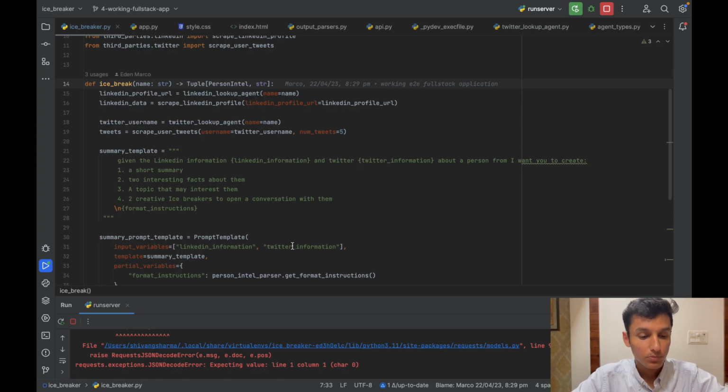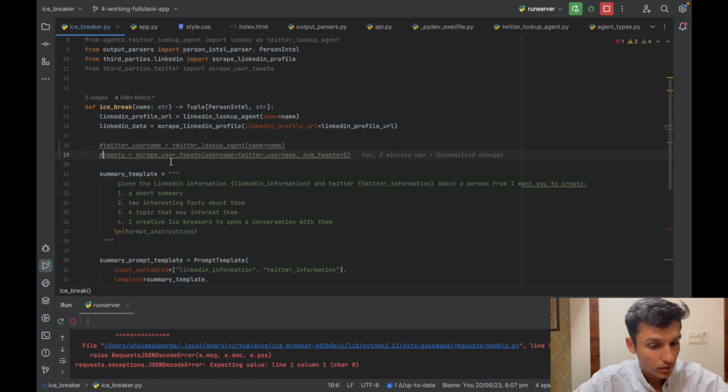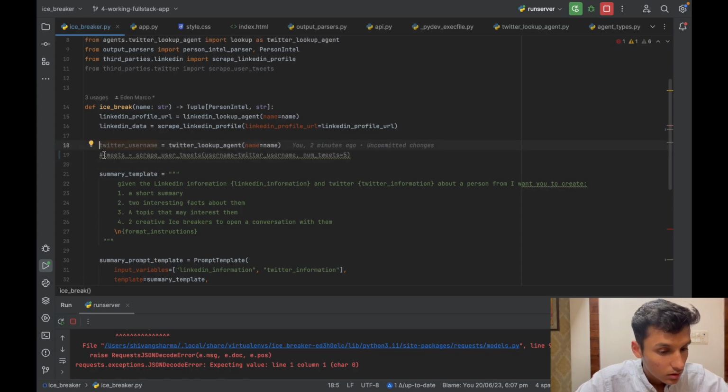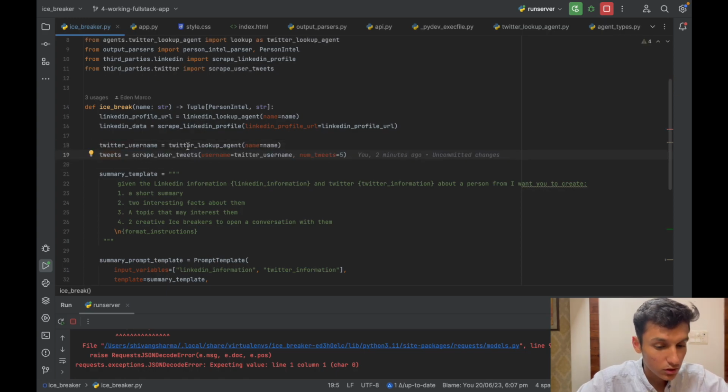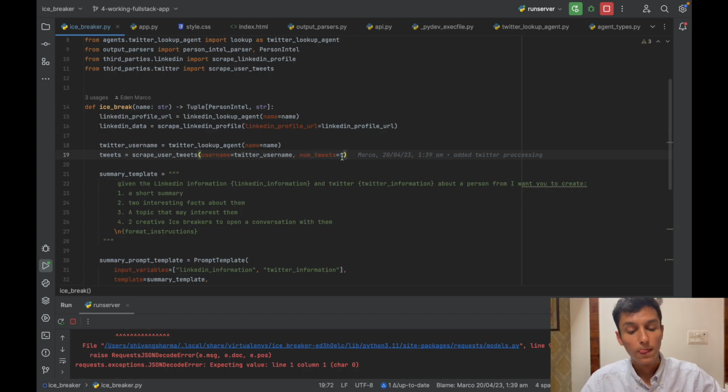So moving on, we will remove all the Twitter function calls, which as you can see, the Twitter lookup agent, which we have created. Now I had restricted the number of tweets to 5, since there are many retweets, there are many tweets, replies, likes, and all that. So I had restricted the number of tweets.